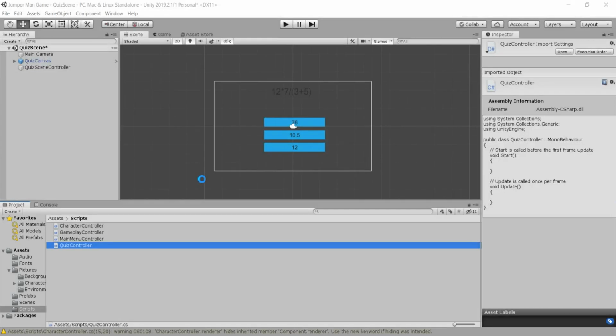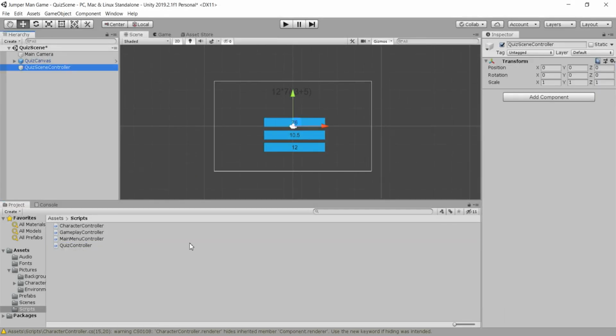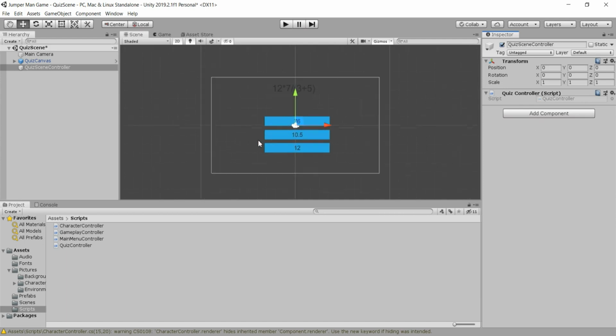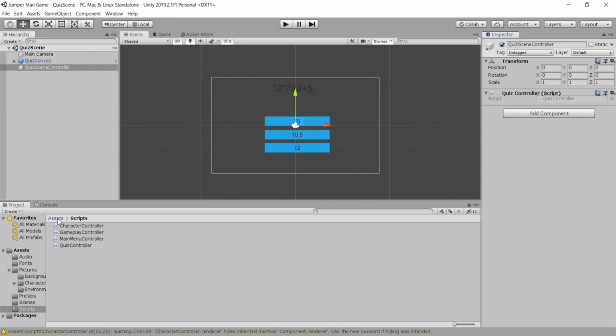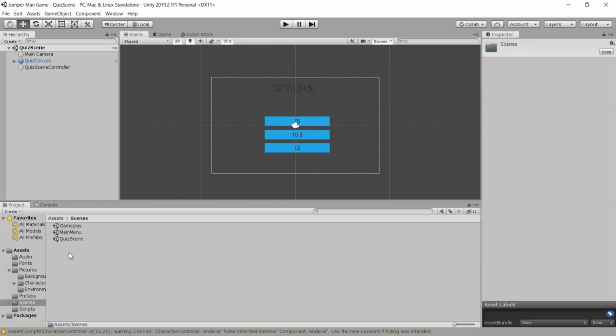We are going to save this and go back to Unity, and then like always we go here to the quiz scene controller that we created just for holding our quiz controller script, and attach that script on that controller, and we are also done with this script, guys. So now we can save this, and then go back to our gameplay.